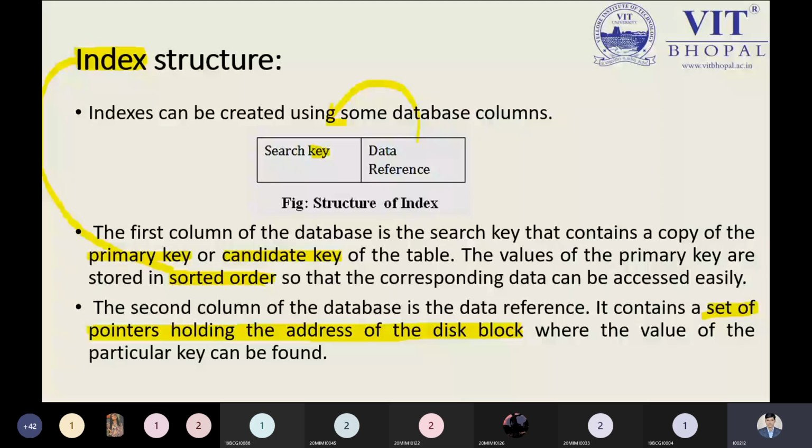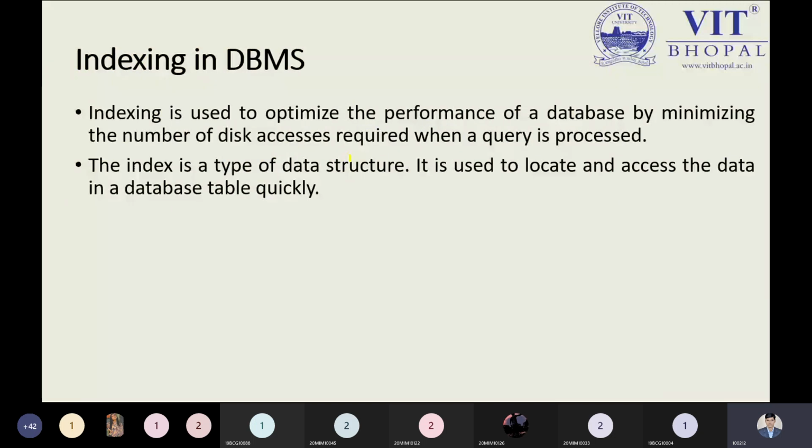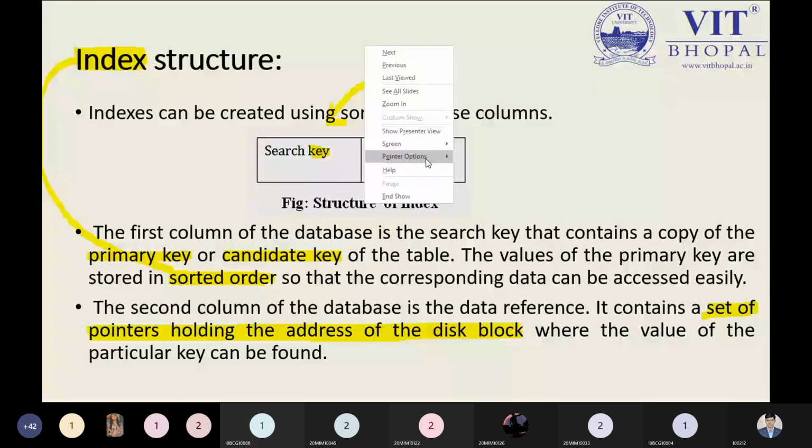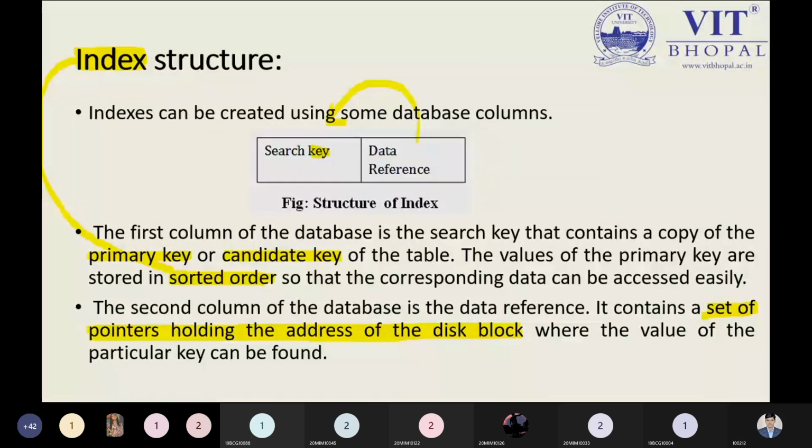So till now, any problem understanding these topics? One is file organization, next we have the types of file organization and indexing in the database management system. Any doubt in these topics? Please ask right now, else we can move to the next part. Just tell me, any doubt?